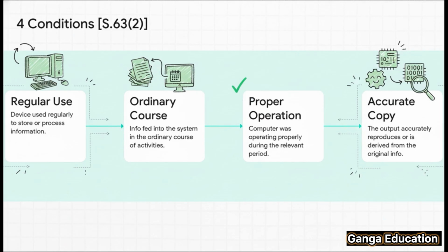Third, proper operation. The device has to be working correctly at the time the information was created. And finally, number 4, accurate reproduction. This means the output, like the printout, must be an exact copy of the information that was originally fed into the device. You see, all 4 of these conditions work together to guarantee that the evidence is reliable.